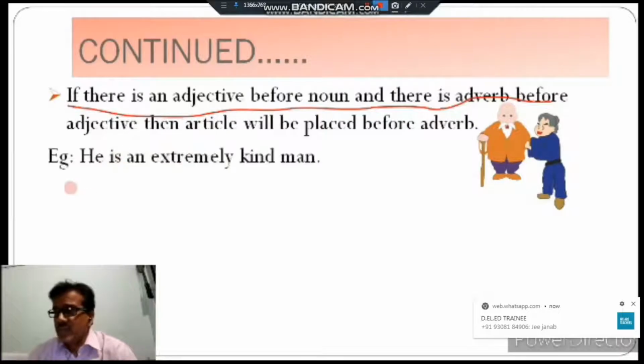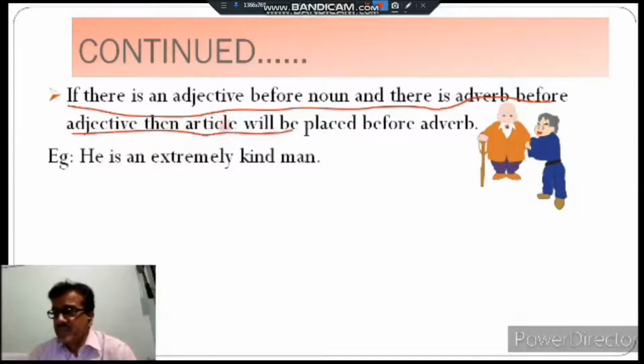In the second I taught you before an adjective if there is an adjective before a noun. And in the third I am telling you it is placed before an adverb if there is a noun, an adjective, and before that an adverb, then we will place the article before the adverb.